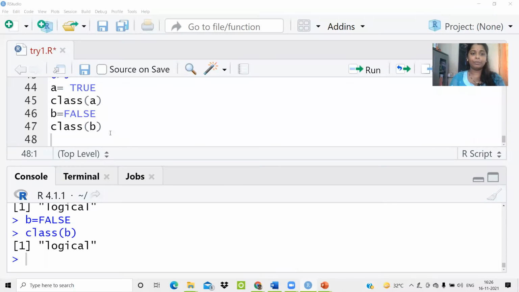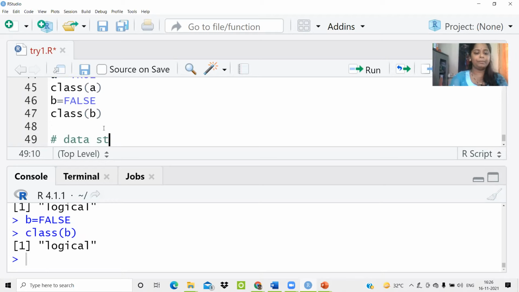Yes, I hope you remember this was our last time's discussion on the different basic data types that are available in R. In today's session, we are going to discuss data structures. I hope you remember the definition: when you want to store multiple elements in a single variable, that is called a data structure. But beware of this term, because data structure also has another definition, like how you want to store your data in memory.